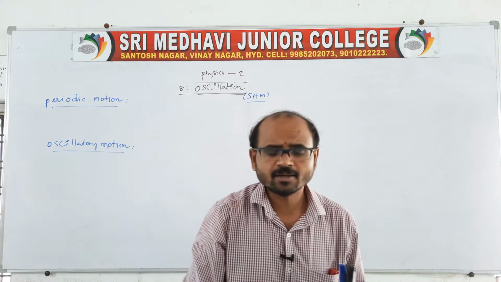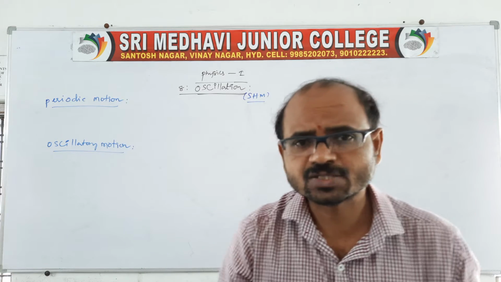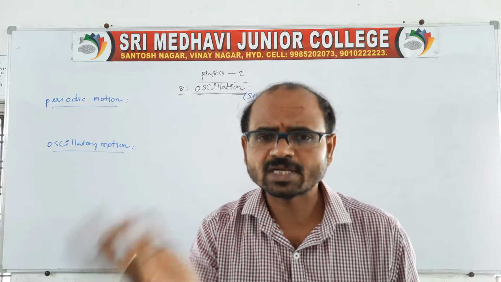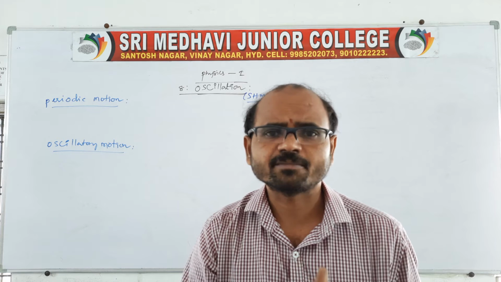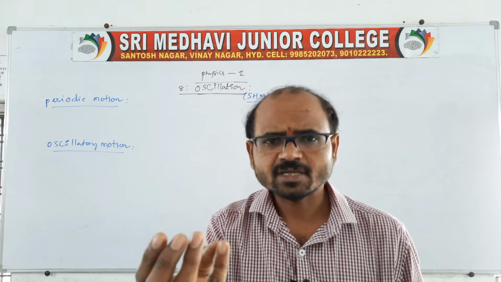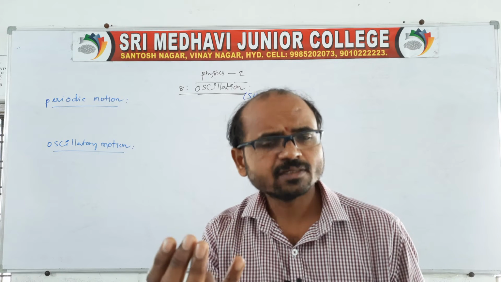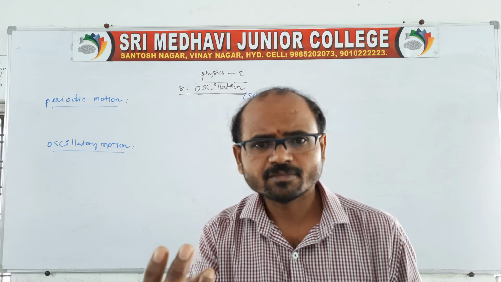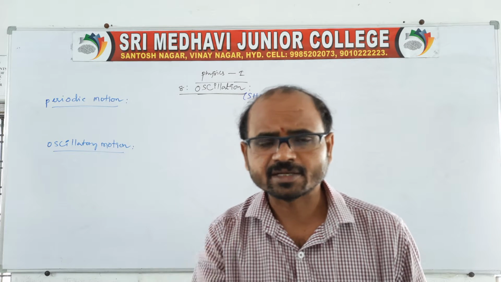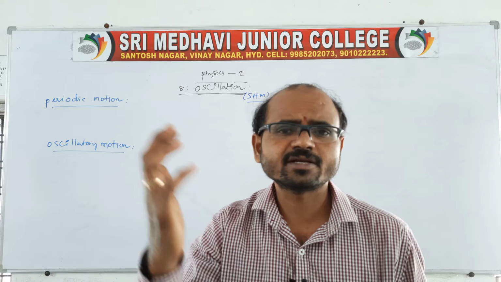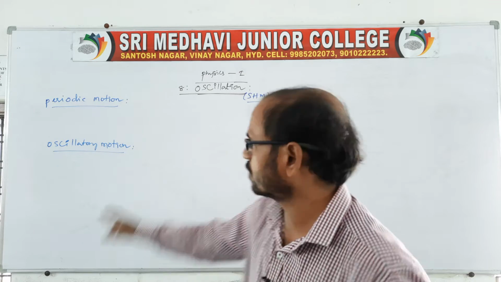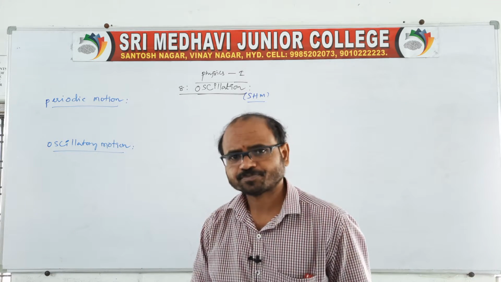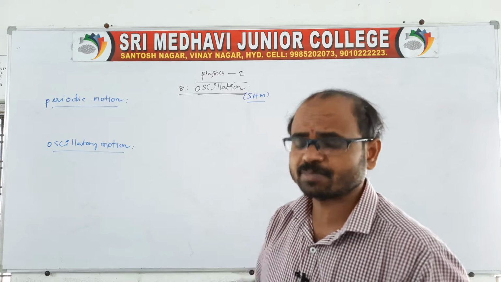Here is another example, monsoon. You know the seasons come at a regular interval of time. Summer, then winter, then rain, then again summer, winter, rain. That repeats itself in a regular interval of time. That is what we can call periodic motion.